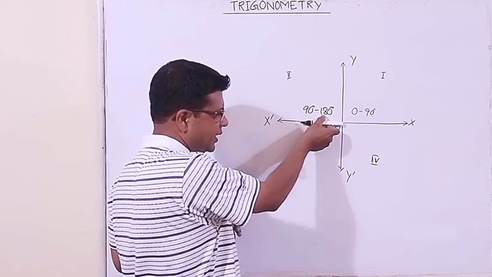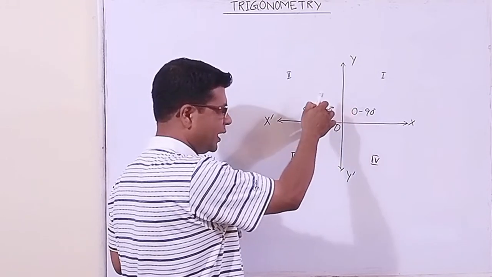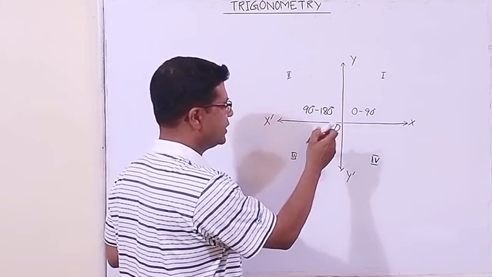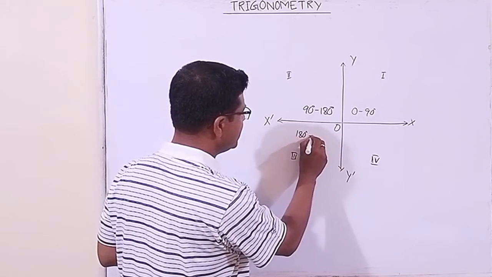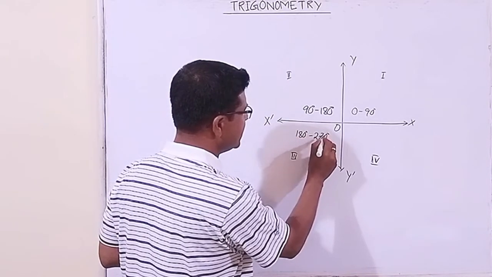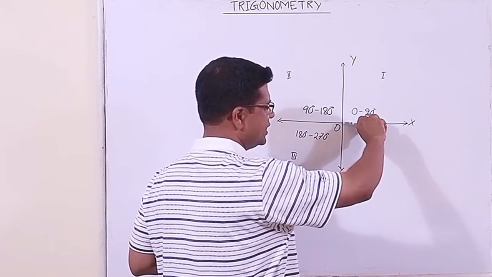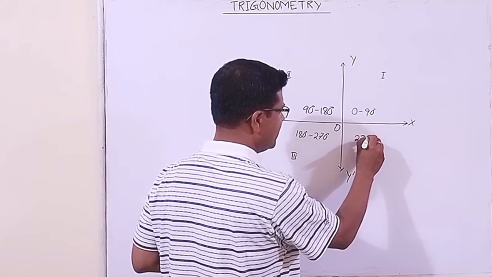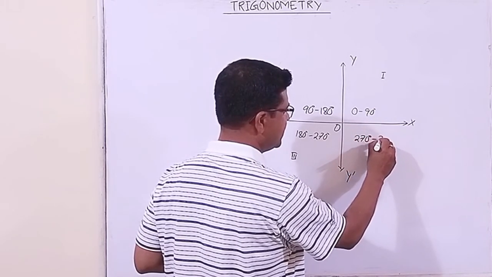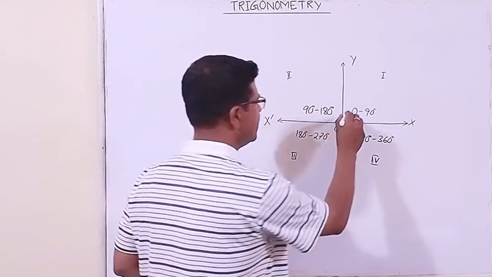Then this is 180 degree, it can rotate like this. This is 270 degree, 90, 90, 90, 3 times 90 is 270. So this is the region between 180 degree to 270 degree. And this is 270 degree. If it rotates like this, the angle is 360 degree. So the region here will be 270 degree to 360 degree. Got it? So this is the main part, the basic part.